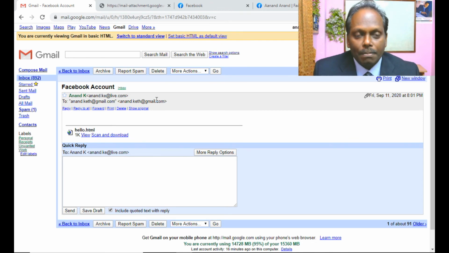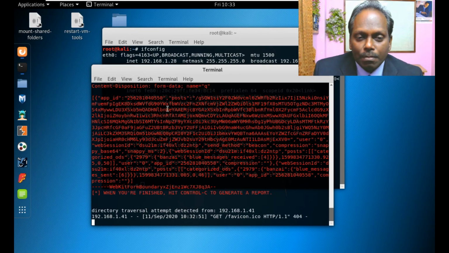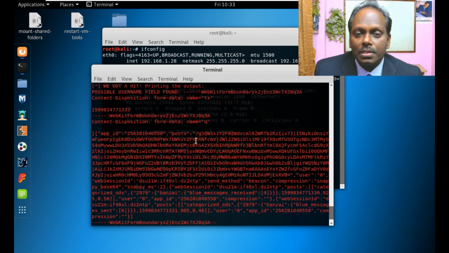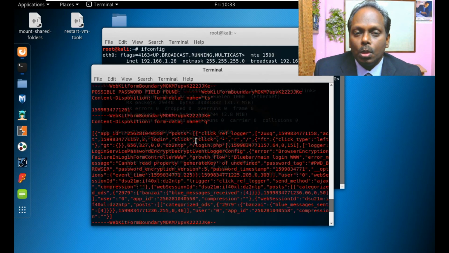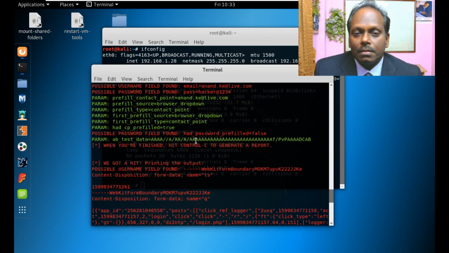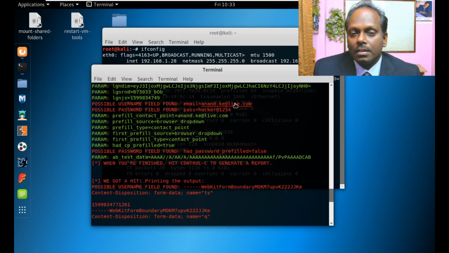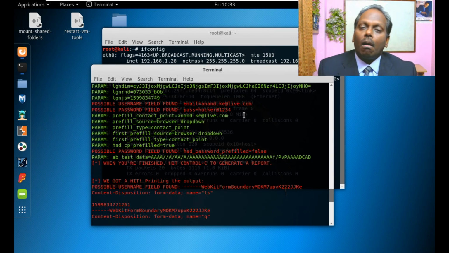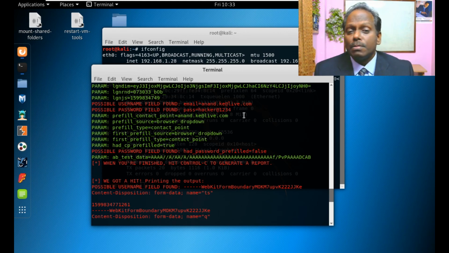So now what has happened? Again, I switch back to Kali Linux. You see here, there is a dump which has come. If you go through it carefully, you will see the email ID and also the password which has come across. You see here, this is the username field, and this is the passcode. This is the way they gain access to a Facebook or even a Twitter account or any other. It can be banking websites also.